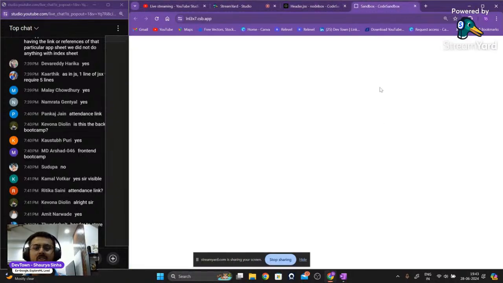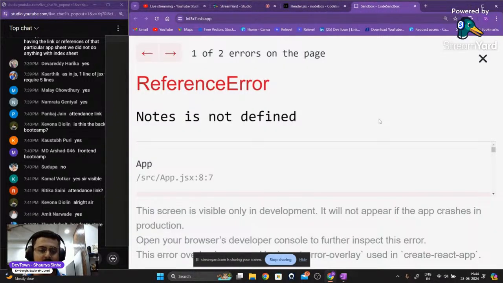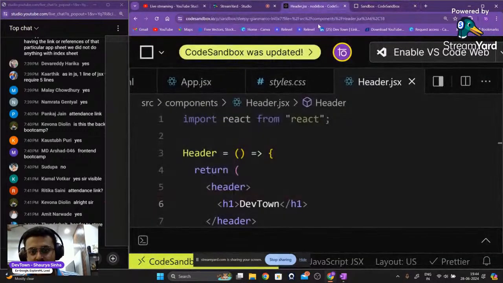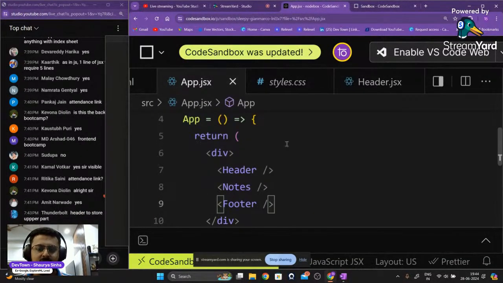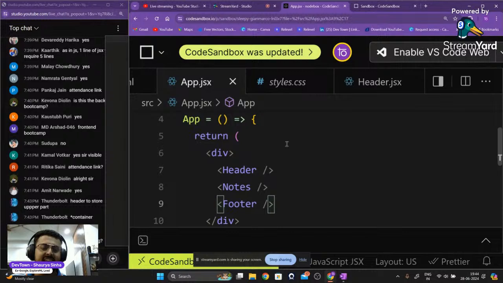Now you are able to see that we will get some errors right over here. Now, why are we getting errors? Can somebody let me know why we are getting errors? I'll show you where we are getting errors. So this is the place where we are getting errors. It's a very simple question, guys. I think you guys are smart enough to identify that. But can somebody let me know why we are getting errors right over here?